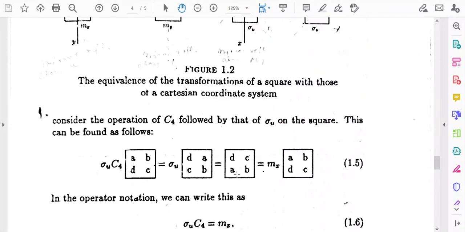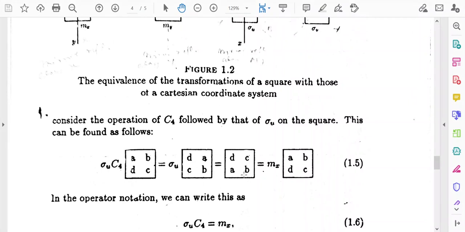So ultimately we have obtained this indexing pattern. At first C4 will operate on this square, and next sigma u will operate on the square. C4 is the first operation, sigma u is the second operation, and after the successive operation of C4 and sigma u, we have obtained this pattern.